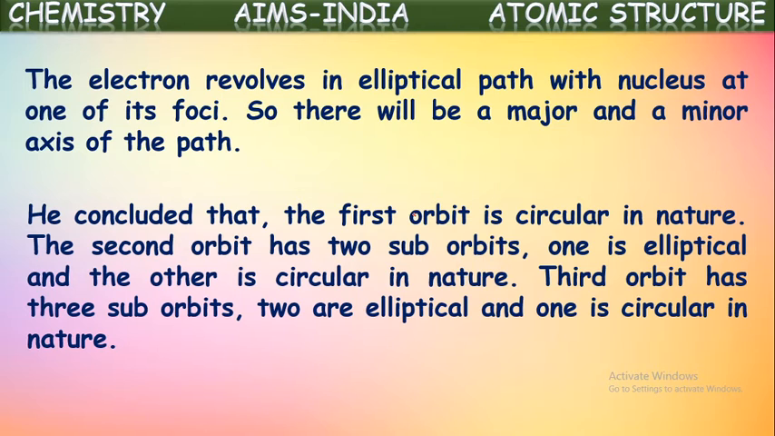He concluded that the first orbit is circular in nature. The second orbit has two suborbits: one is elliptical and the other one is circular in nature. The third one has three suborbits: one is circular, two are elliptical. So as the number of the orbit increases, the number of suborbits also increases. Out of them, one will be circular, and the remaining are elliptical in shape.